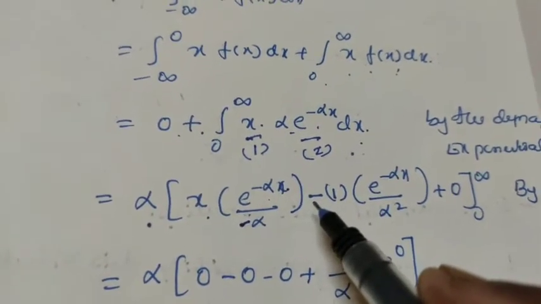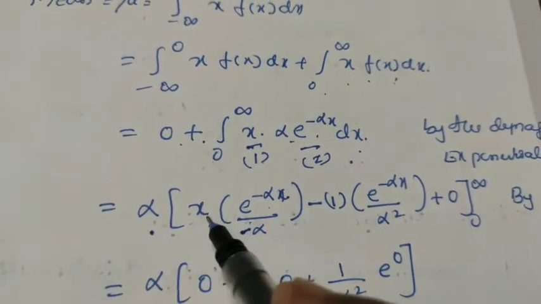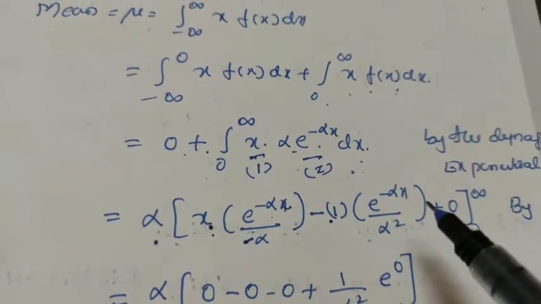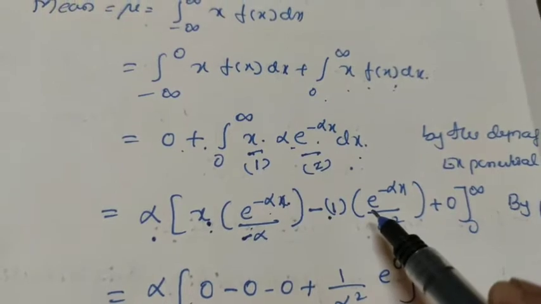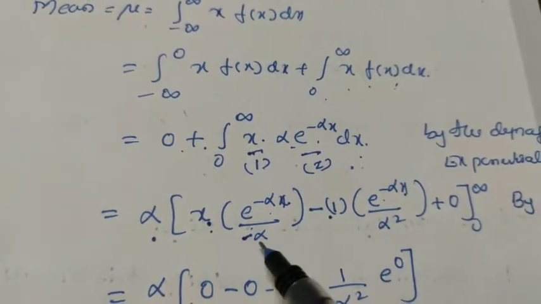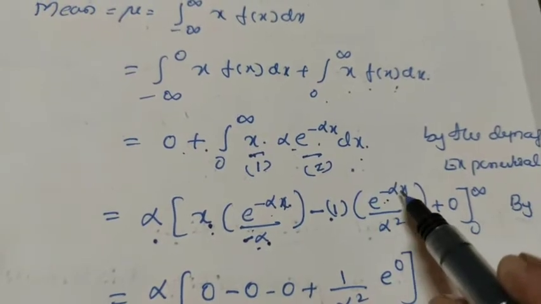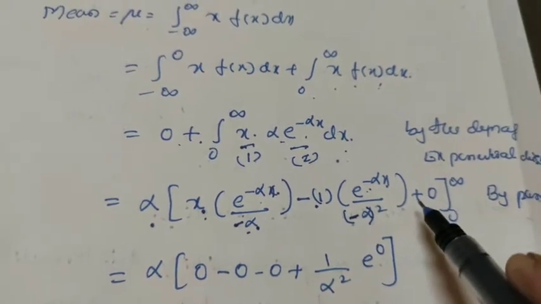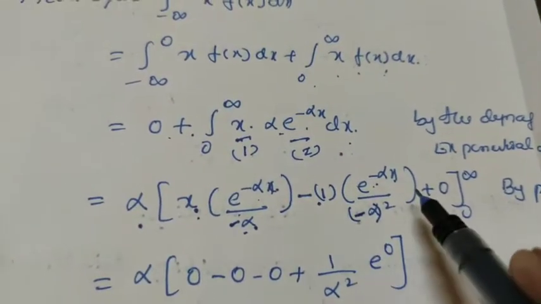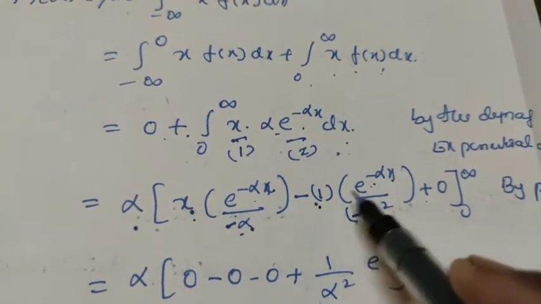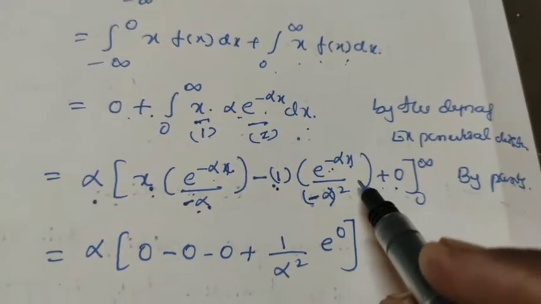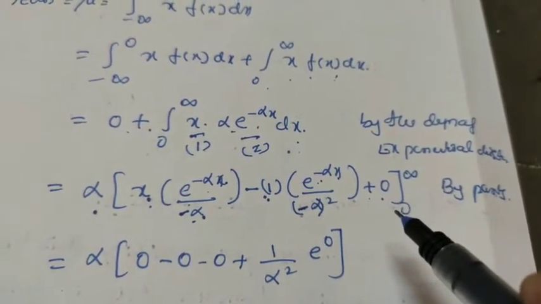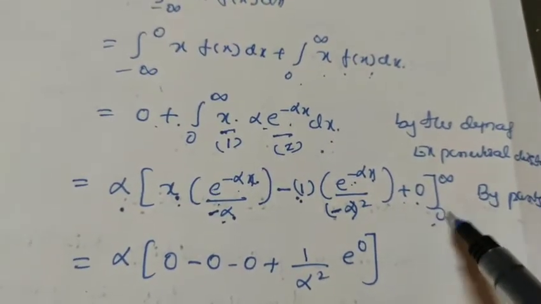Then minus: take the alternate sign. Differentiate the first function x, whose derivative is 1. Then integrate the second, e raised to minus alpha x, which gives e raised to minus alpha x divided by minus alpha, again the coefficient, so minus alpha whole square. Then plus, the next alternate sign, and the derivative of 1 is 0. This method of finding the integration by parts is known as Bernoulli's method for the product of two functions between the limits 0 and infinity.